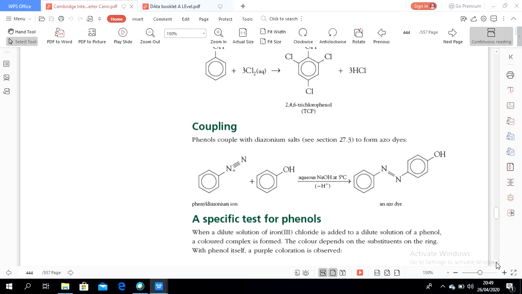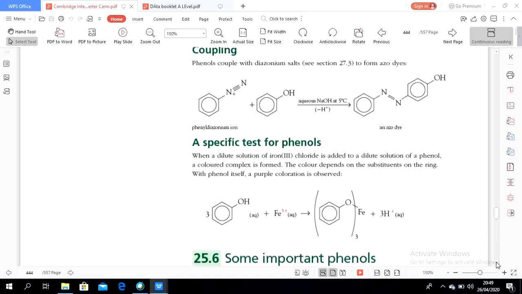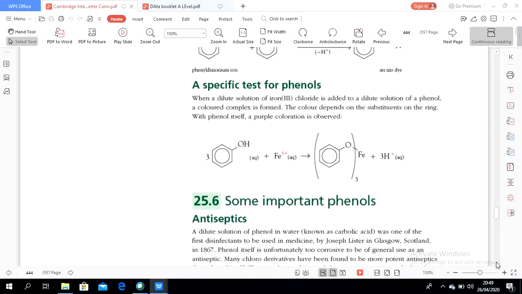And now the specific test for phenol. When a dilute solution of iron trichloride is added to the solution of phenol, a colored complex is formed. The color depends on the substituent in the ring. With phenol itself, a purple coloration is observed. So the observation is a purple color forms.